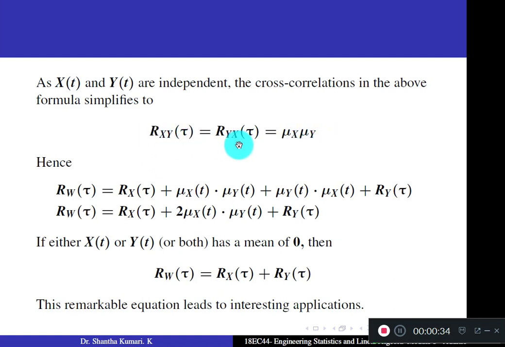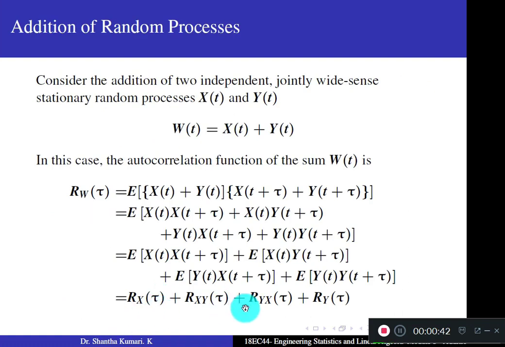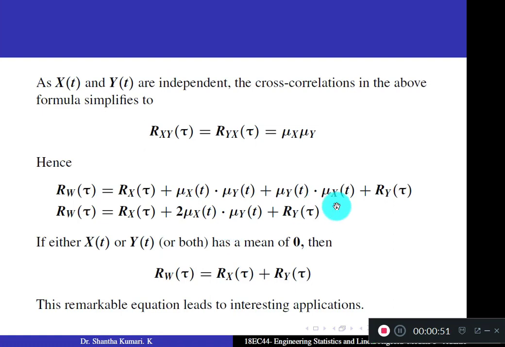Rxy of tau is the same as Ryx of tau, and it is equal to mu x into mu y. So your previous expression becomes Rx of tau plus mu x into mu y, again mu x into mu y, and Ry of tau.